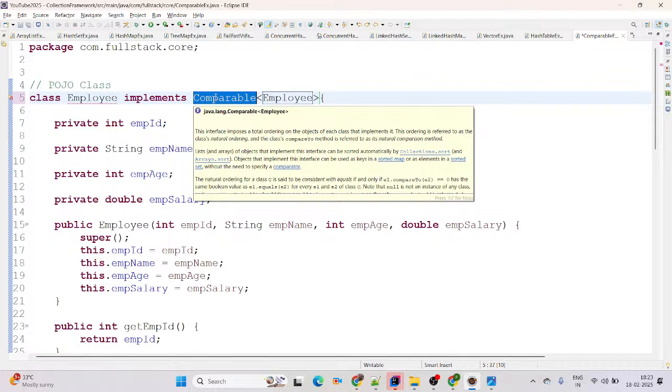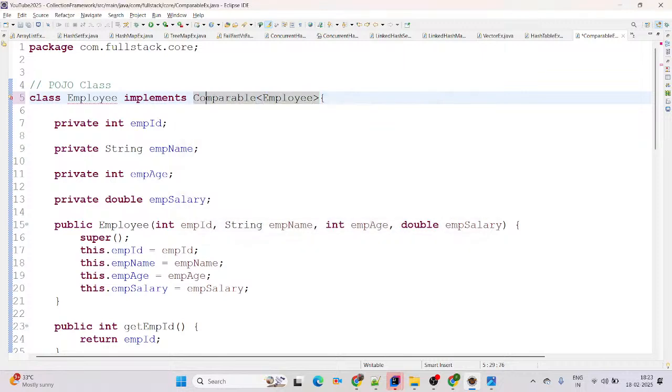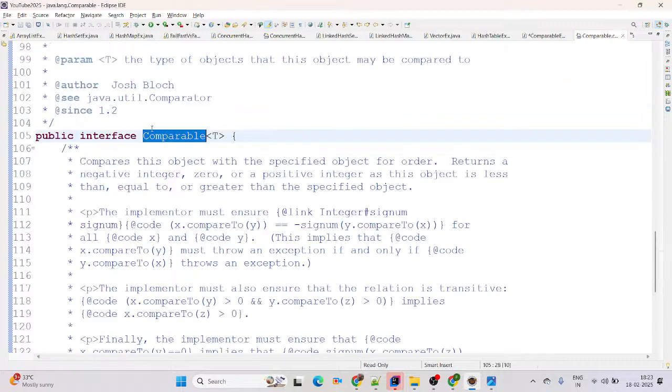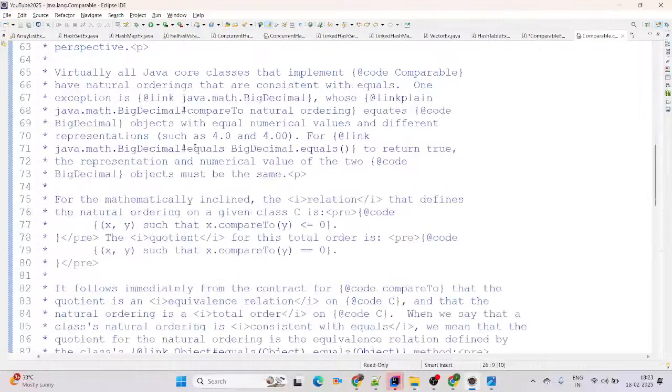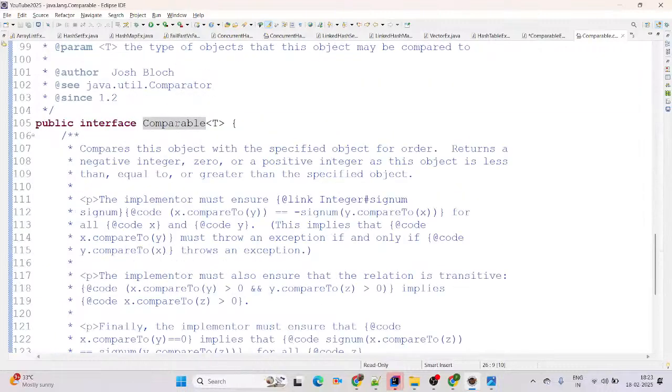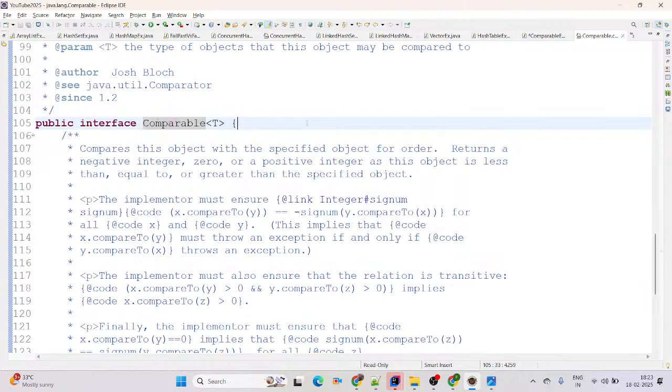Now simply check: Comparable is an interface coming from the java.lang package. See on screen, now we'll come to the Comparable interface. It came in Java 1.2, and if you want to check which package it comes from, it is the java.lang package. Comparable is an interface, and there is only one abstract method.